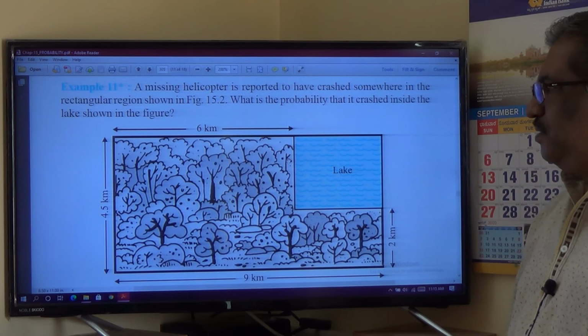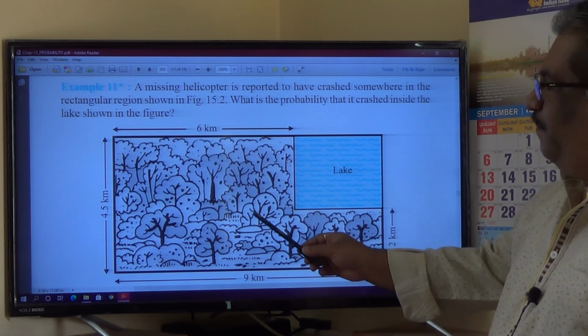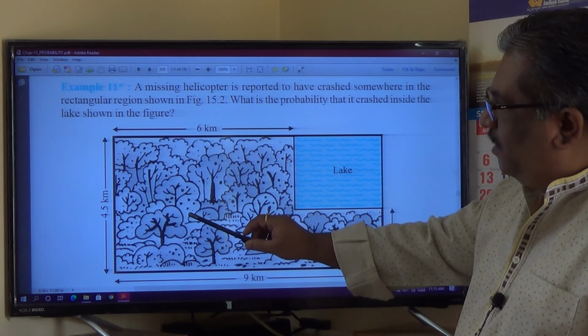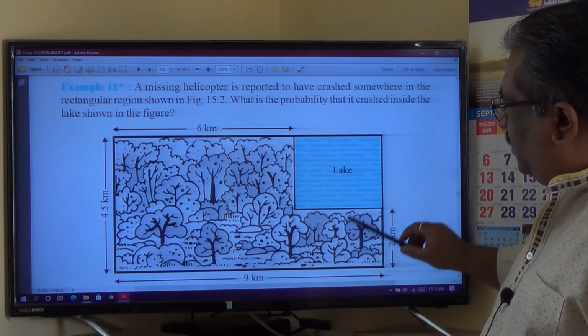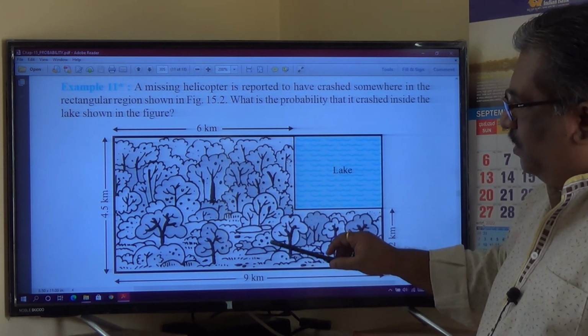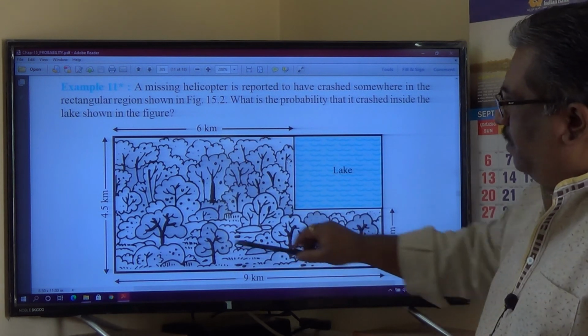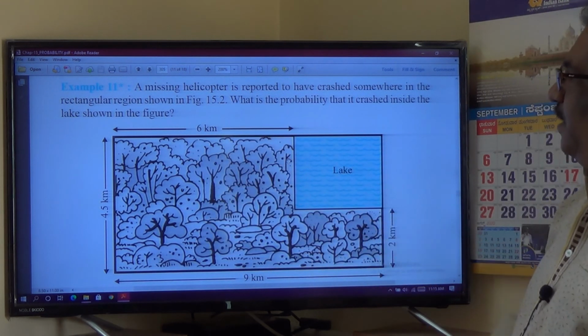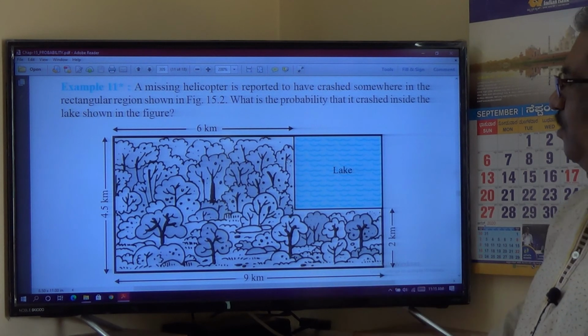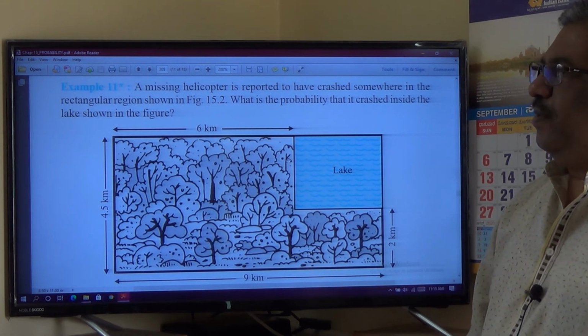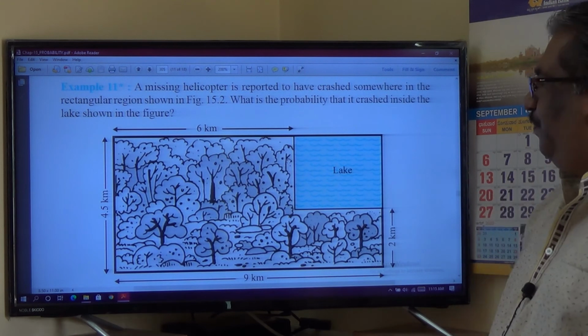Do you understand here? As the helicopter can crash anywhere in this entire region, the total area of this region is 9 km into 4.5 km. This is the entire region, equivalent to the number of all possible outcomes.